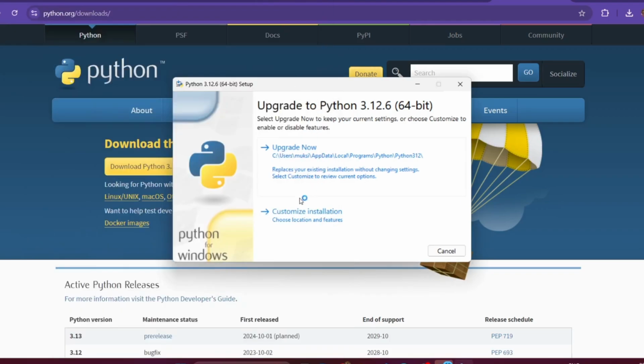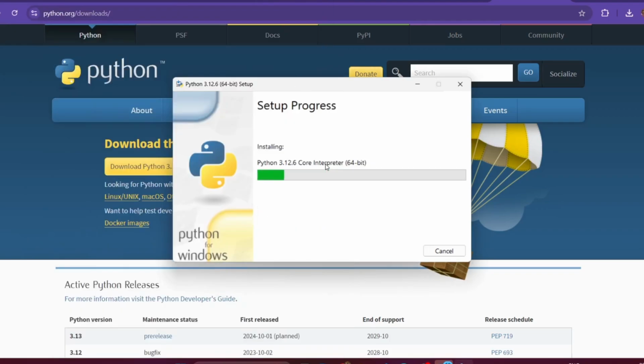you'll get a prompt that upgrade now. I'll upgrade my Python. Just simply next, and you can set up. I guess you guys can understand that.